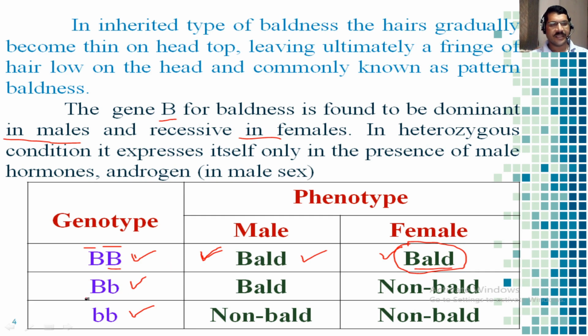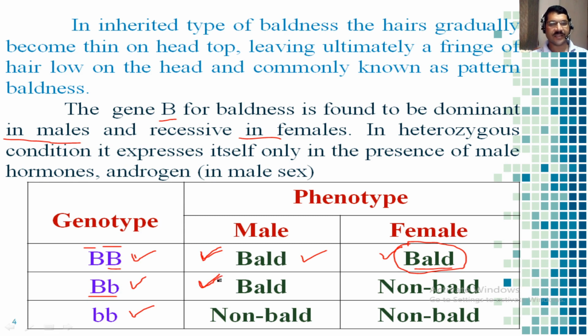But this is another case. In the heterozygous genotype, one is capital B and another is small b. In this case also the male will become bald, because we have seen that if only one dominant gene is present in a male, it is sufficient to express the trait.